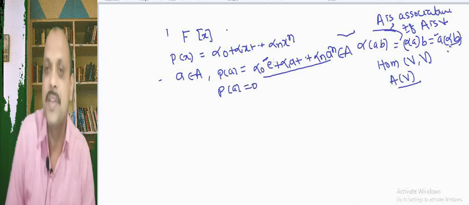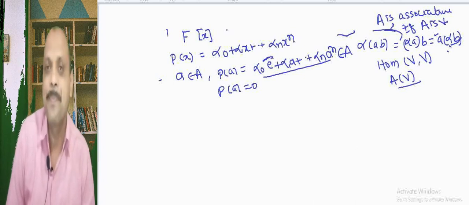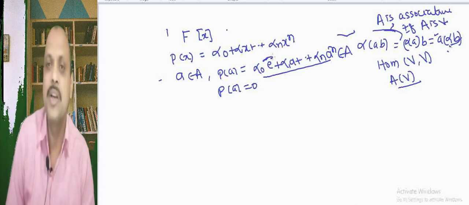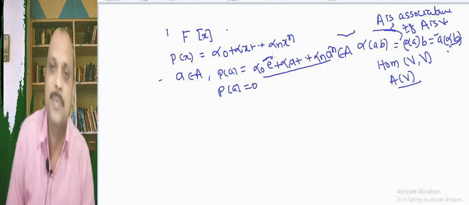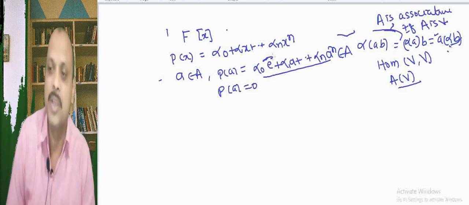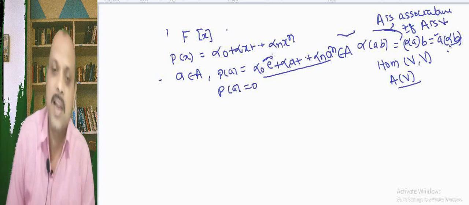What have we considered? We have considered that A is an associative ring, and if it becomes a vector space with the conditions alpha times AB equals alpha A into B equals A into alpha B, then this is called an algebra.